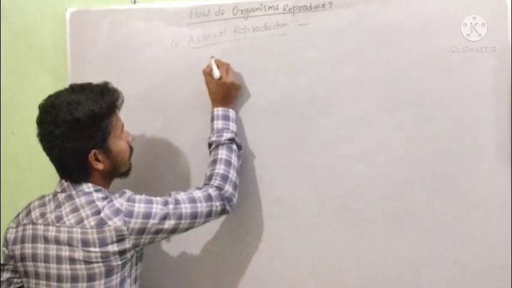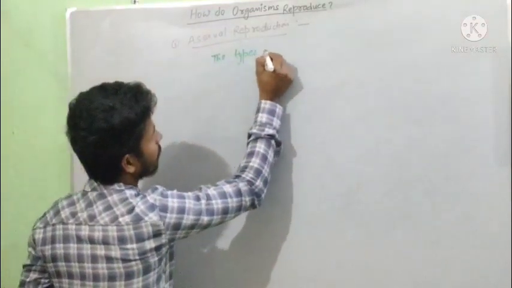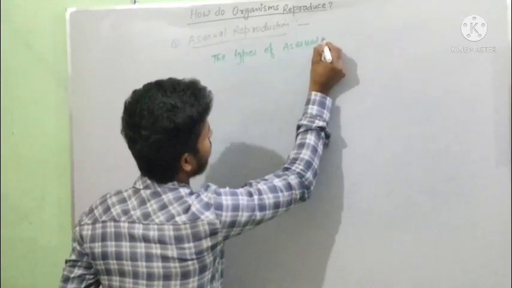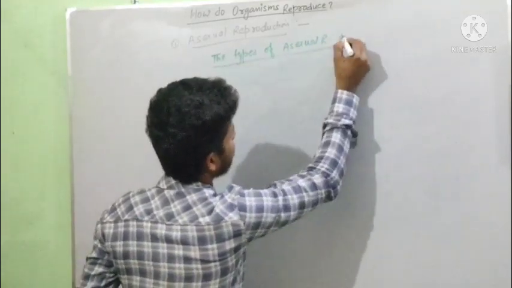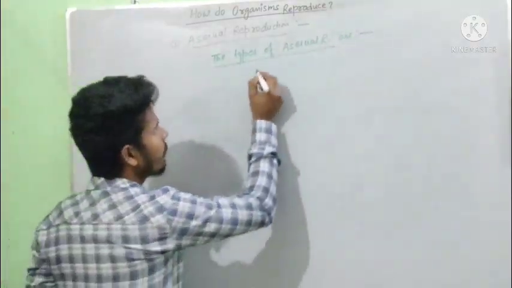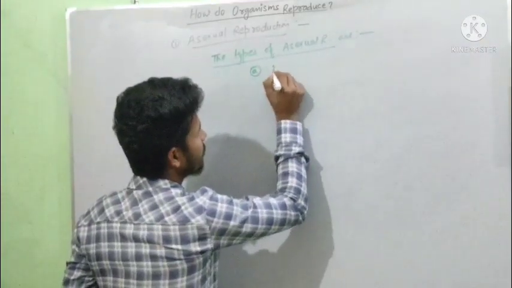Now, the types of asexual reproduction are: First is fission.